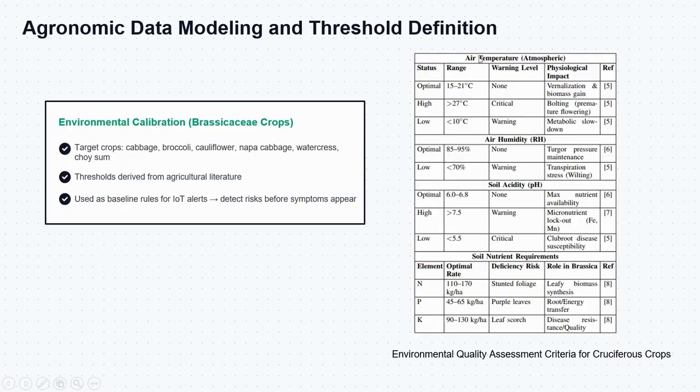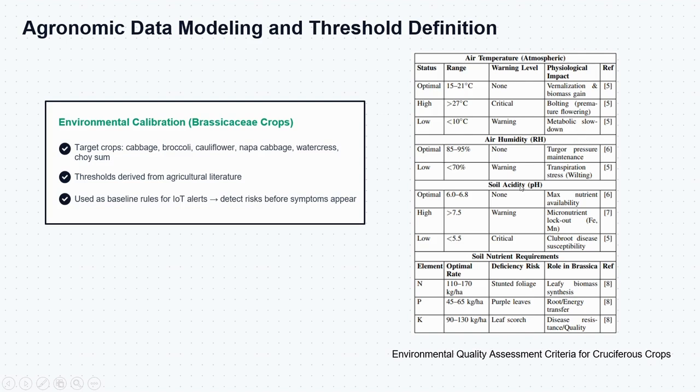First, we set up the environmental rules for the crops. We study agricultural literature and define the safe ranges for key parameters. For example, air temperature should be between 15 and 21 degrees. Above 27 causes premature flowering. Humidity should stay between 85 and 95%. If it drops below 70%, the plants start to wilt.